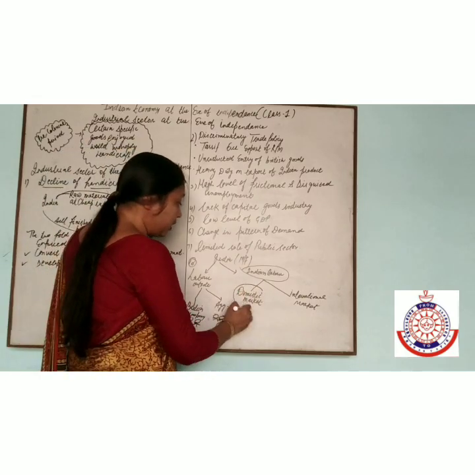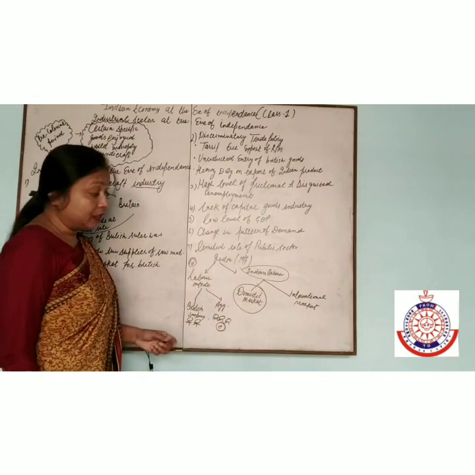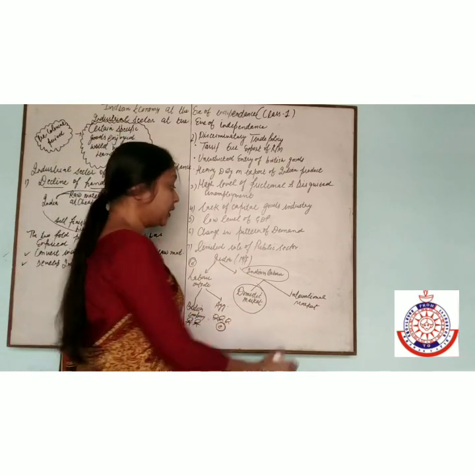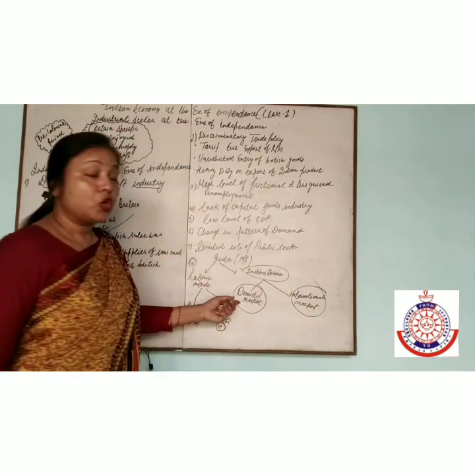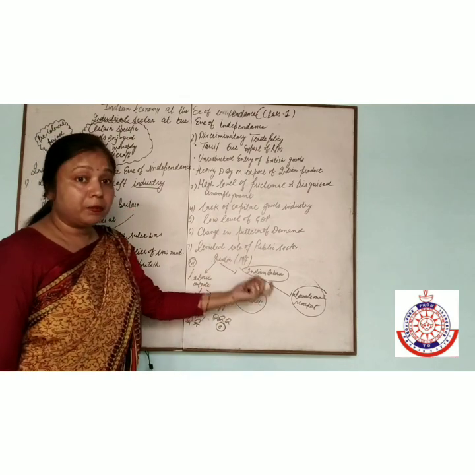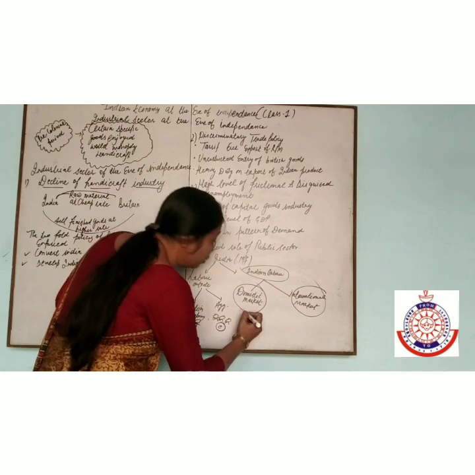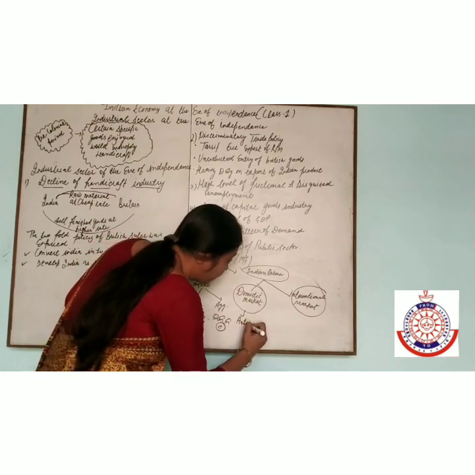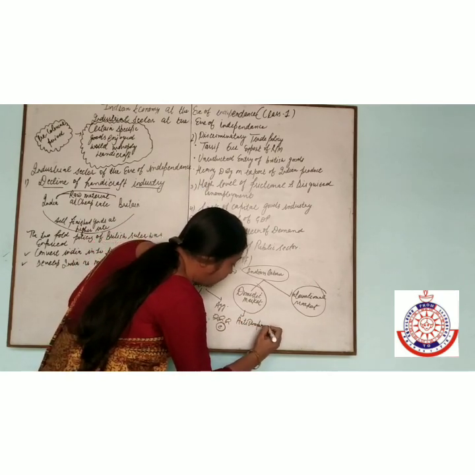In the domestic market, what do the British do? They want to sell their own product in the domestic market. Domestic market में Britishers ने क्या किया? They are using anti-dumping. What is the meaning of anti-dumping?